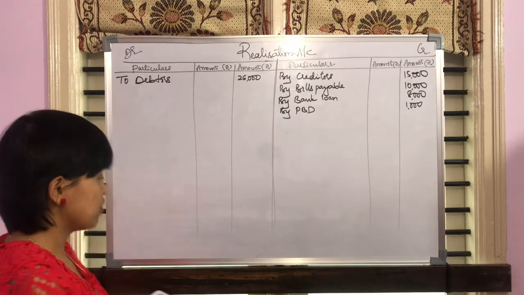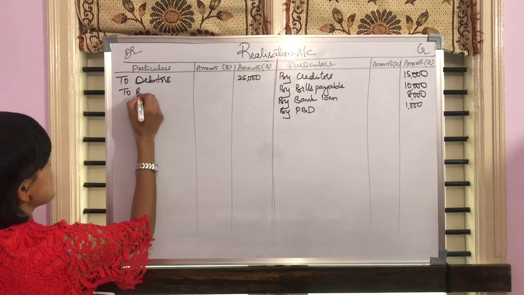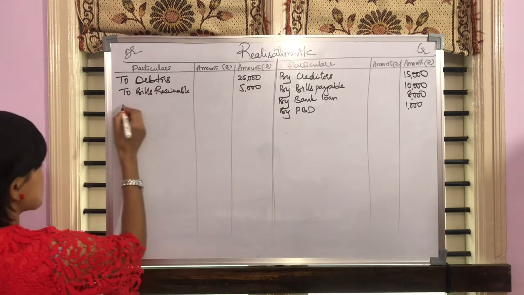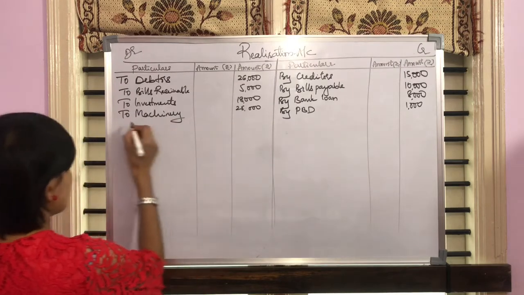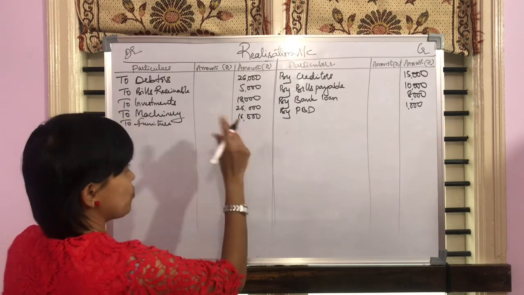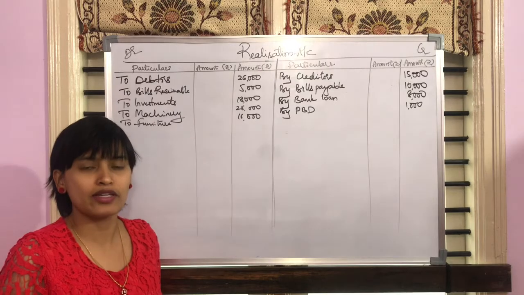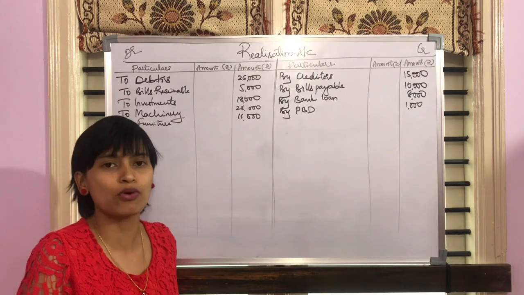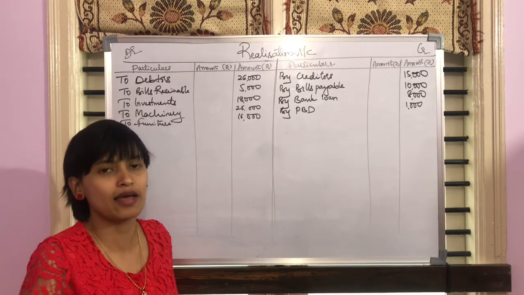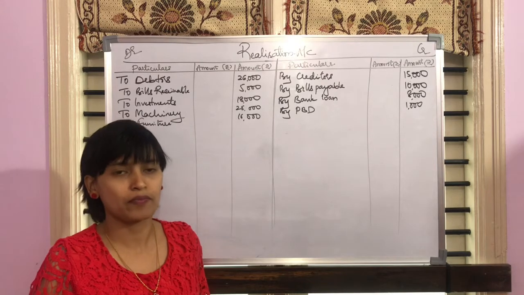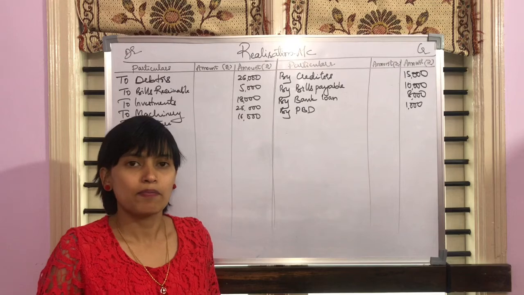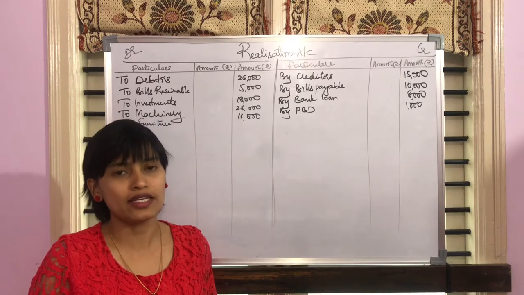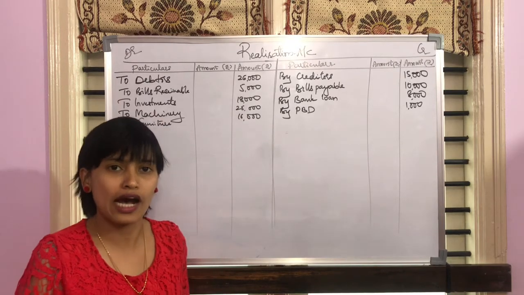Bills receivable 5,000. This is the next asset. Investments 18,000. Machinery 25,000. Furniture 16,000. So we have finished step number 1 in realization account, that is posting of all the assets and liabilities in their book value. Let's follow the second step, that is payment of liabilities and realization of assets.